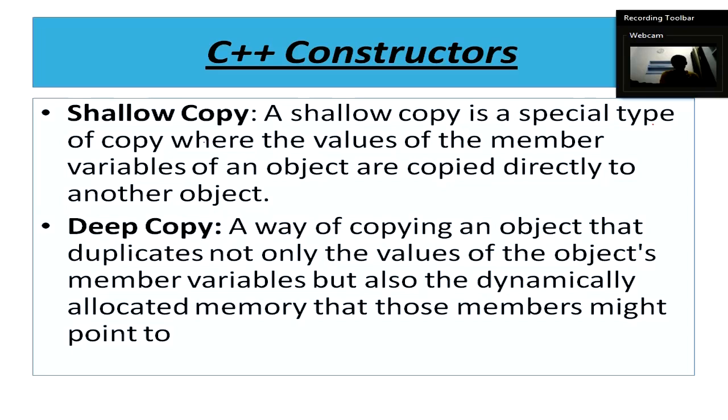So a shallow copy is a special type of copy where the values of the member variables of an object are copied directly to another object. Okay, and deep copy is a way of copying an object that duplicates not only the values of the object member variables but also the dynamically allocated memory that those members might point to. Okay, so in shallow copy only values of the member variables are copied directly to another object, whereas in deep copy we are copying values as well as the dynamically allocated memory. So let us see shallow copy with the help of figure.